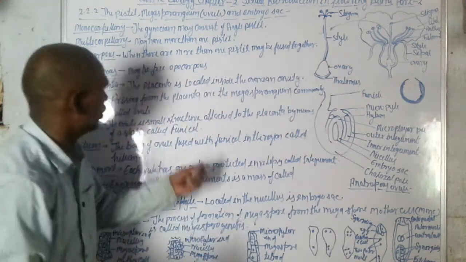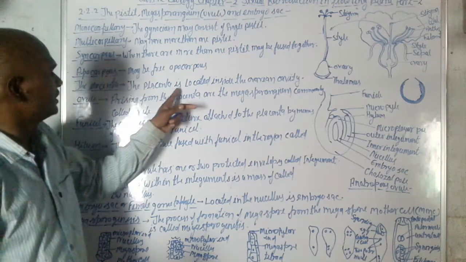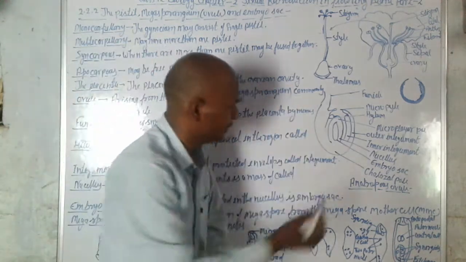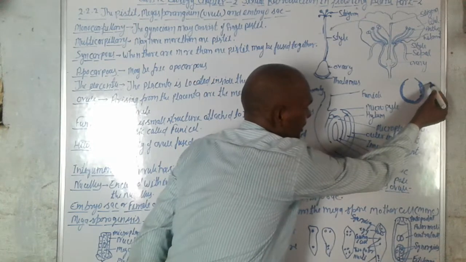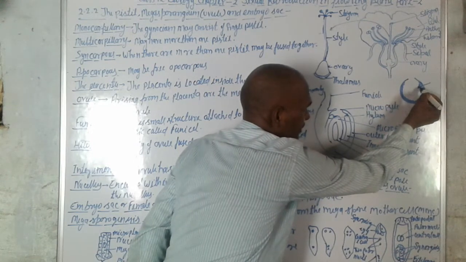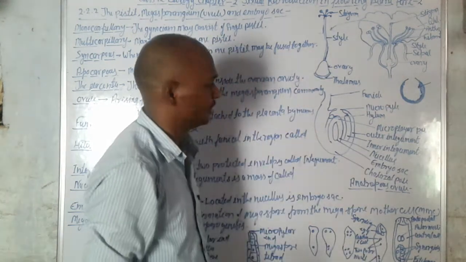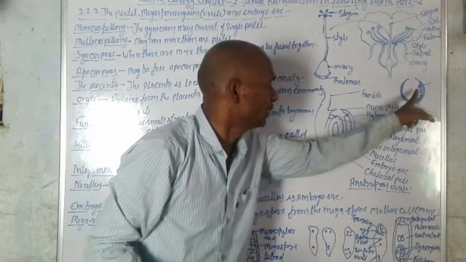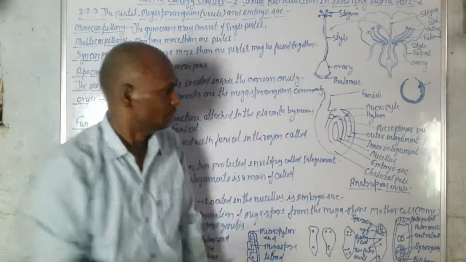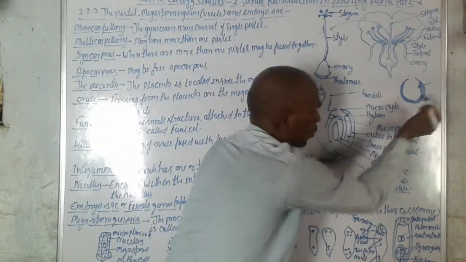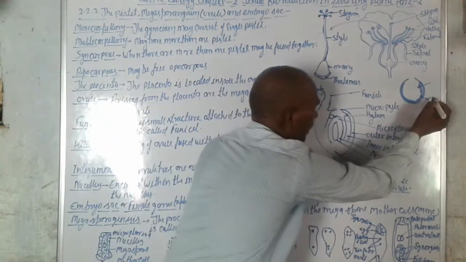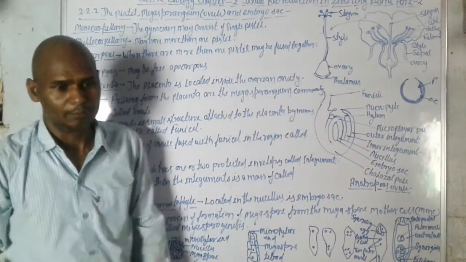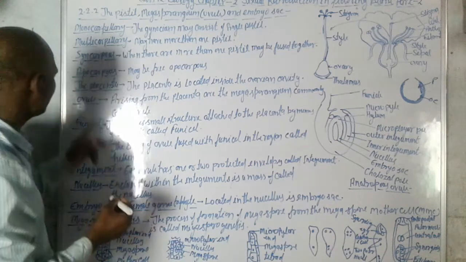So the placenta is located inside the ovarian cavity. This is the ovarian cavity, and this is the placenta. They occur inside of the ovary. Okay.